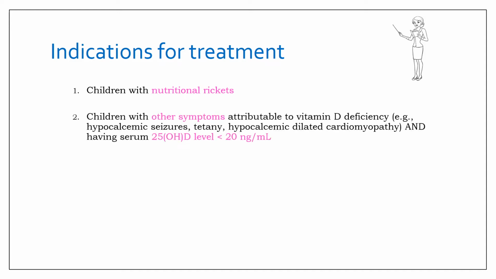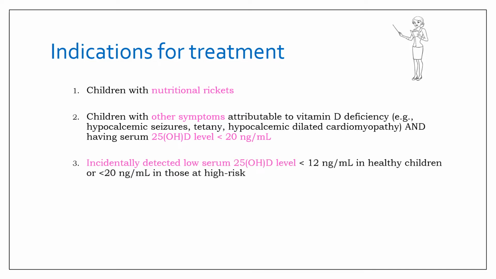So, as already discussed, indications for treatment are primarily three. First is children with nutritional rickets. They should be treated and monitored for therapeutic response. Second is children with other symptoms attributable to vitamin D deficiency like hypocalcemic seizures, tetany, dilated cardiomyopathy, and having serum 25 hydroxy D levels less than 20 nanogram per ml. That is, even if the children are not deficient, they are only insufficient, but they have symptoms. That is the symptomatic vitamin D deficiency. Then also you need to treat them.